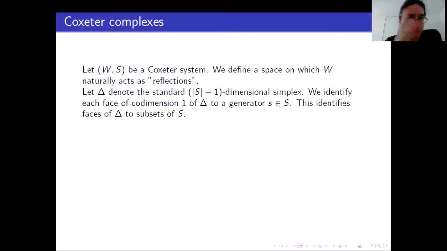So the type is given as follows. We take Delta to be a (cardinal of S minus 1)-dimensional simplex. And we identify each face of codimension 1 to a generator in S. We can do this because we have exactly cardinal of S faces of codimension 1. So we can label each of these faces of codimension 1 by a generator in S. And then when we take intersections of faces of codimension 1, we can identify any face of Delta to a subset of S. And the bigger the codimension, the bigger the subset of S.